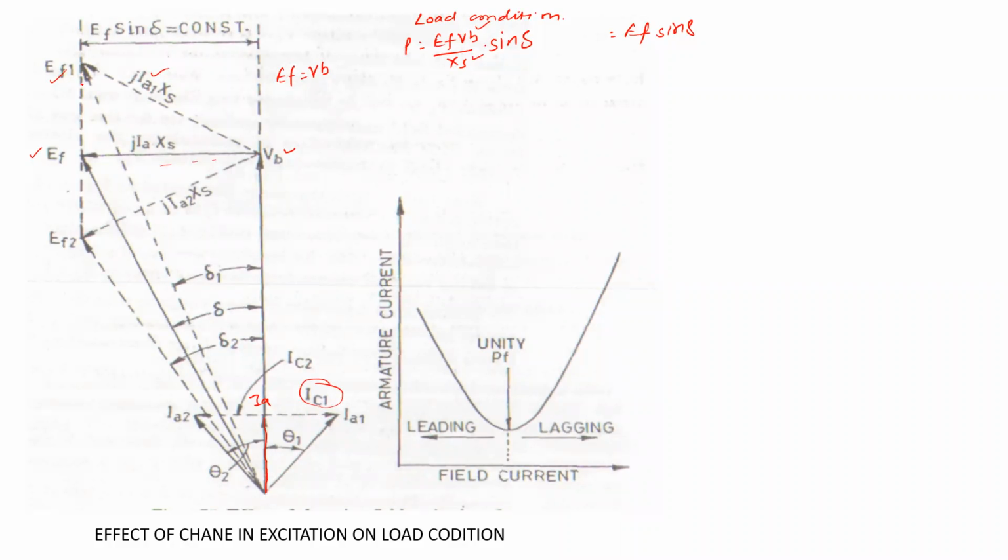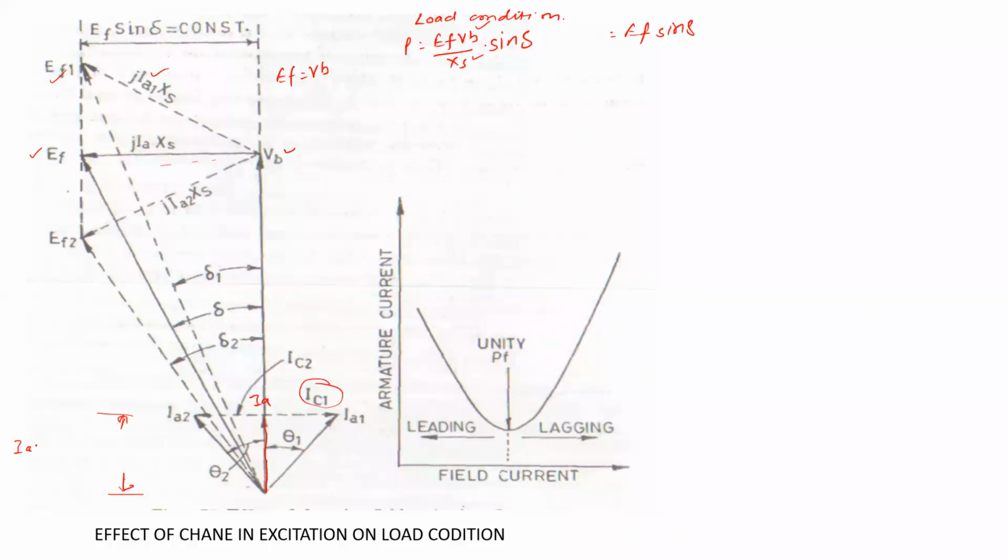Now, if the excitation is decreased, again the current drop should be in quadrature with the armature current. So this is the armature current Ia2. But in this case, the active component of current remains the same.